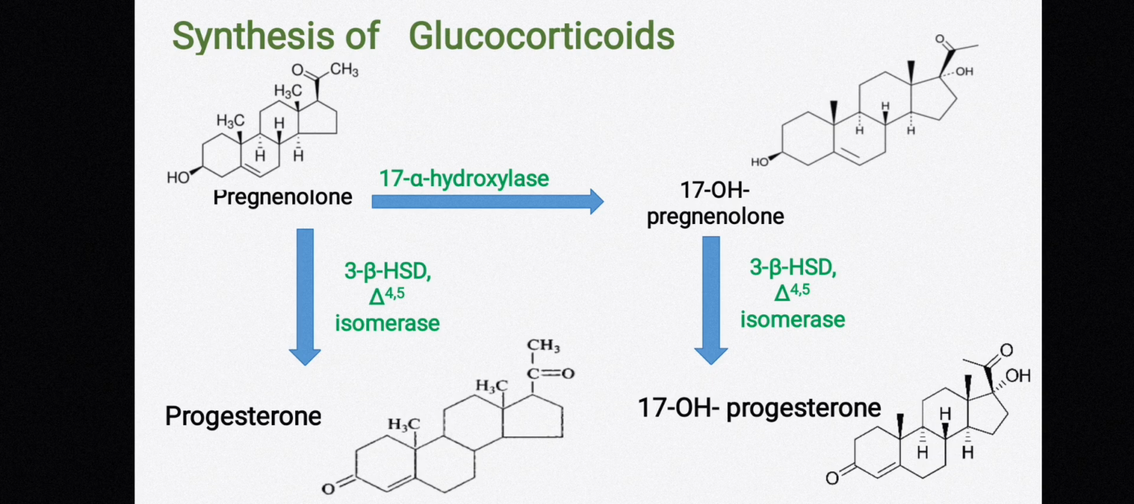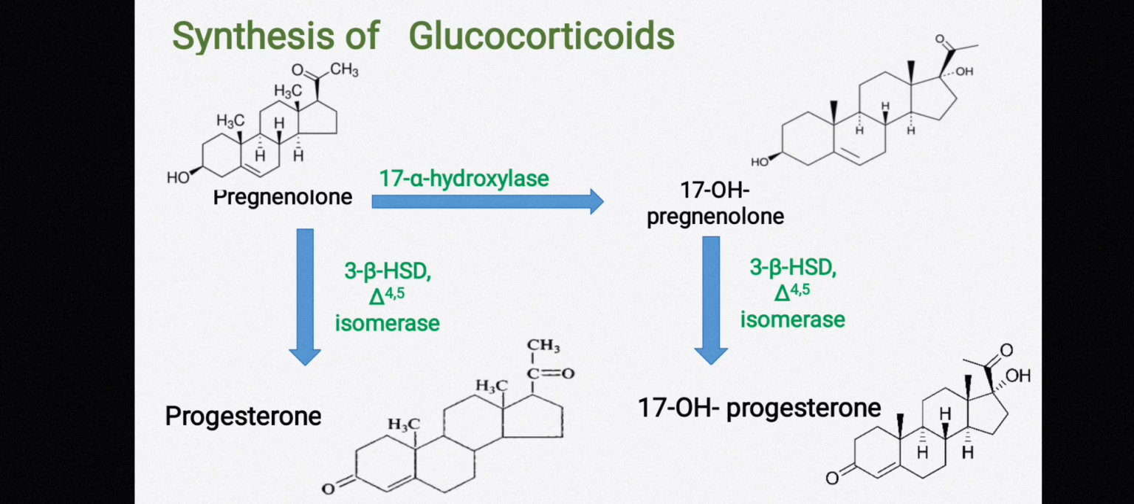So cholesterol is acted upon by the enzyme 20-22 desmolase in the presence of oxygen and NADPH and is converted into the product pregnenolone. The pregnenolone is now acted upon by the enzyme 17 alpha hydroxylase and gets converted into 17 hydroxypregnenolone.